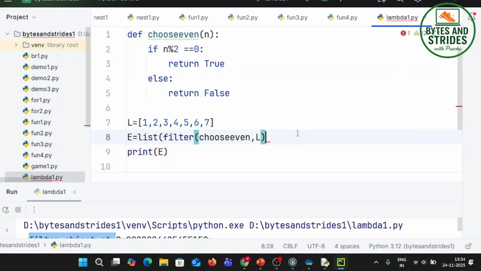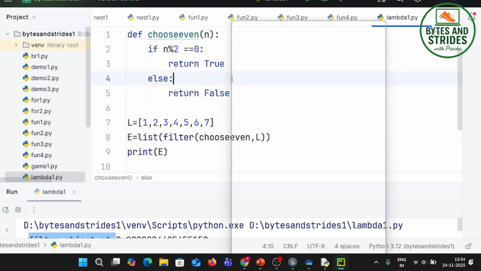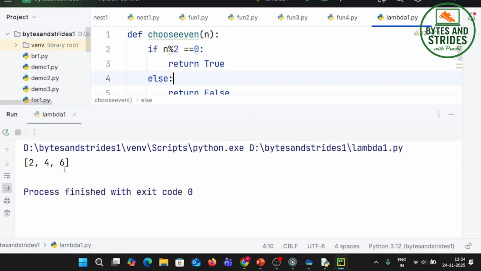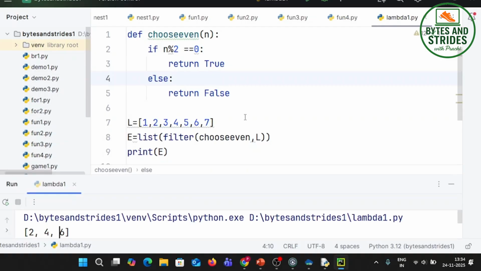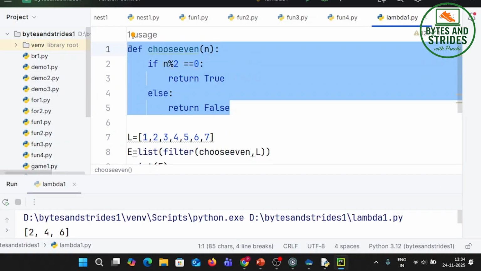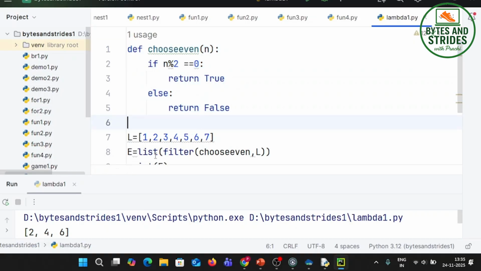So I'm converting the filter object to a list. You can see e is going to be a new list which contains only the even numbers. Now what we have gone and done is written this whole function, and this function will be applied to each and every member of this list. So I can replace this with the lambda function.